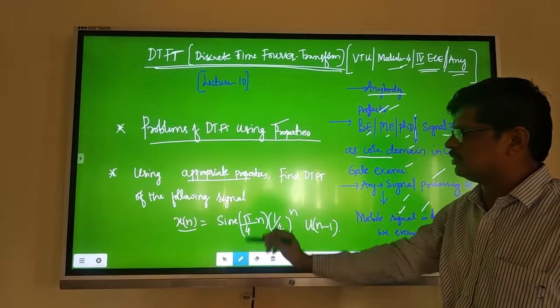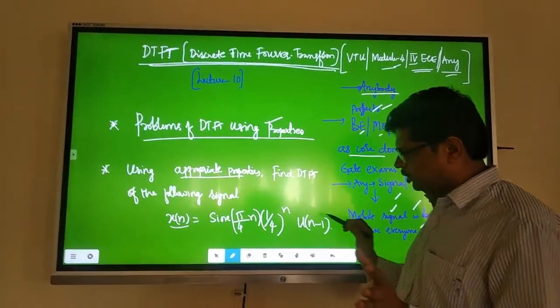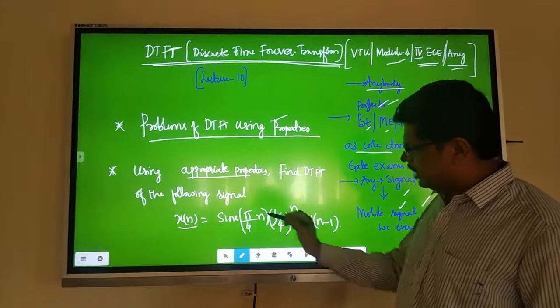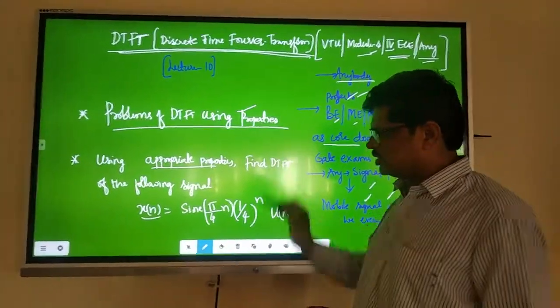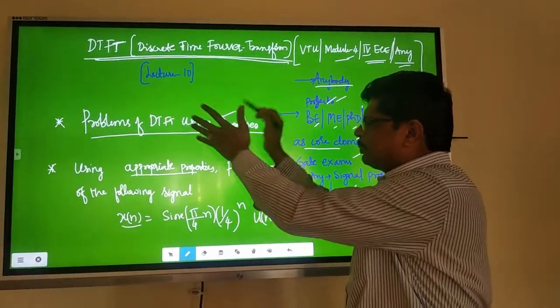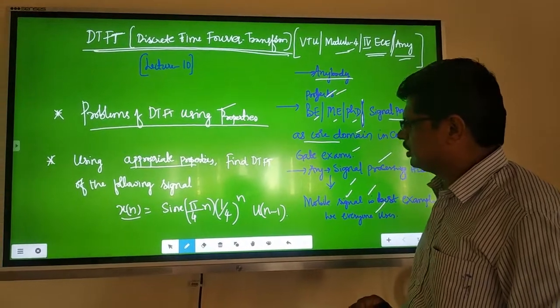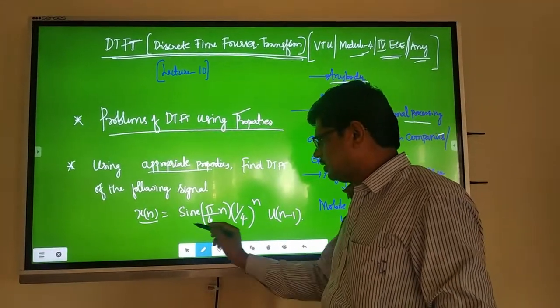Like in earlier sessions we used to find DTFT for simple signals x of n, here you can't do that. You need properties only, otherwise it is a tedious method. If you use properties, it is simple. The only thing is you have to use appropriate properties here. Now this is the question asked. Let us see how to solve this.